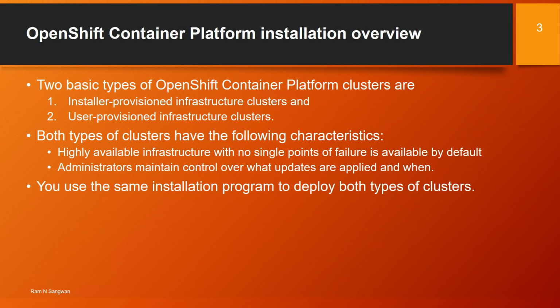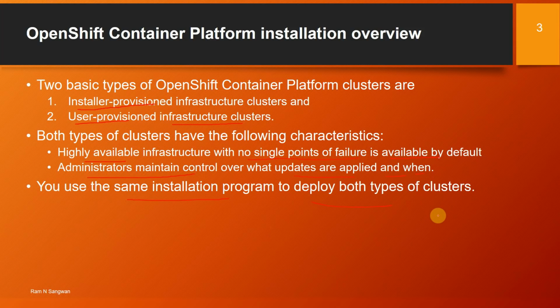Two basic types of OpenShift Container Platform clusters are: one is installer provisioned infrastructure clusters, and second is user provisioned infrastructure clusters. In this session, we'll talk about installer provisioned. Both types of clusters have the following characteristics: highly available infrastructure with no single point of failure is available by default, and the administrator maintains control over what updates are applied and when they are applied.